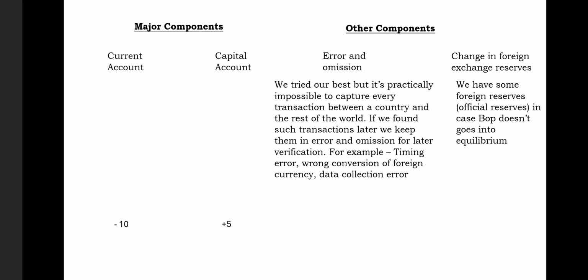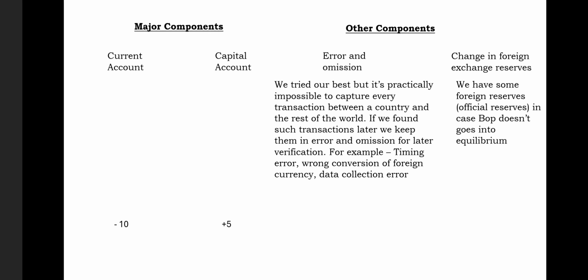Now we know that the balance of payment should always be equal to zero. It is very crucial for all of you to know that the balance of payment must be equal to zero. Because it is an account with two sides and we follow a double entry system, both sides must be balanced and equal.